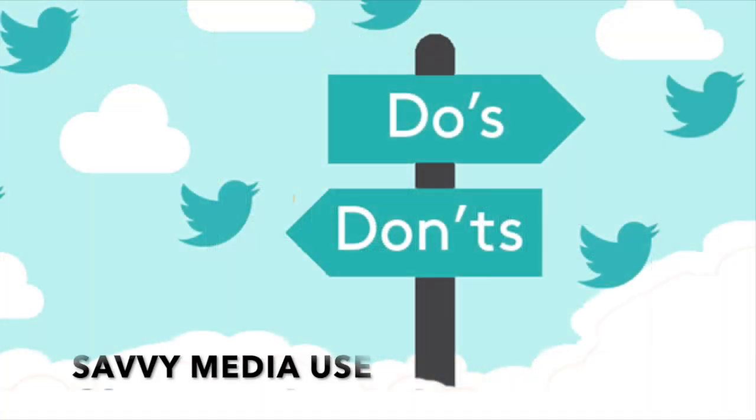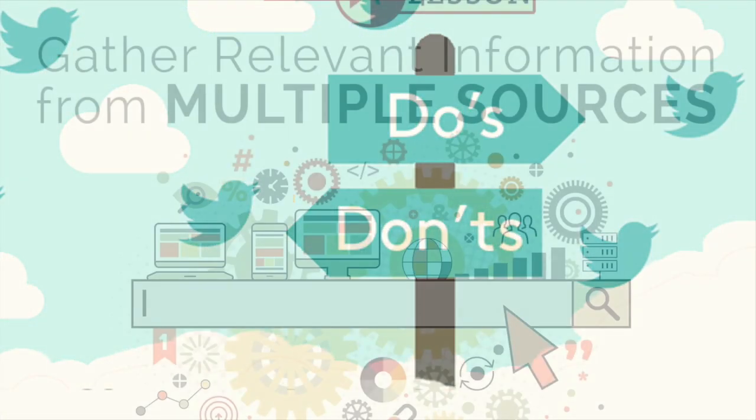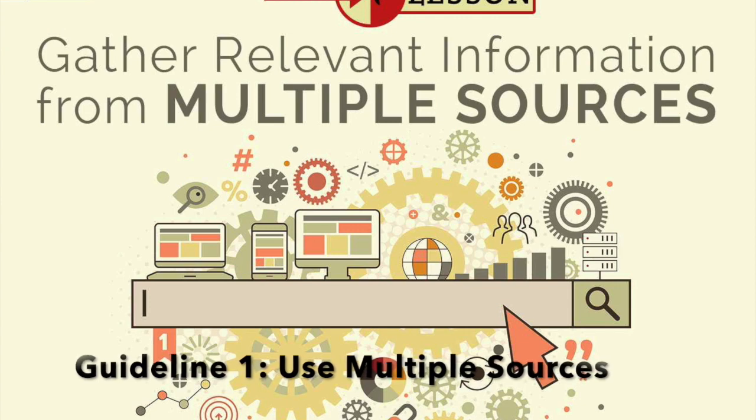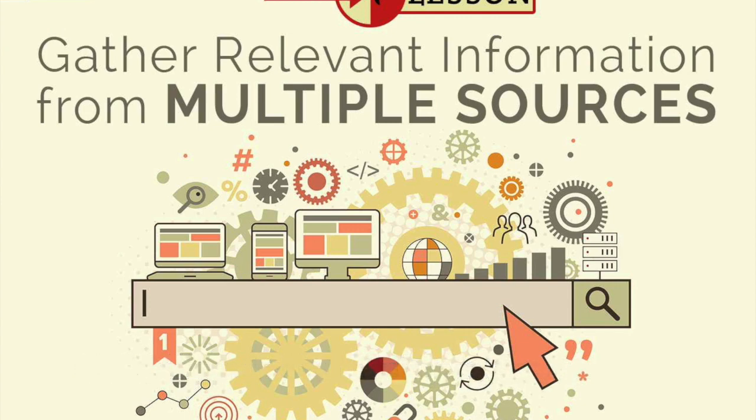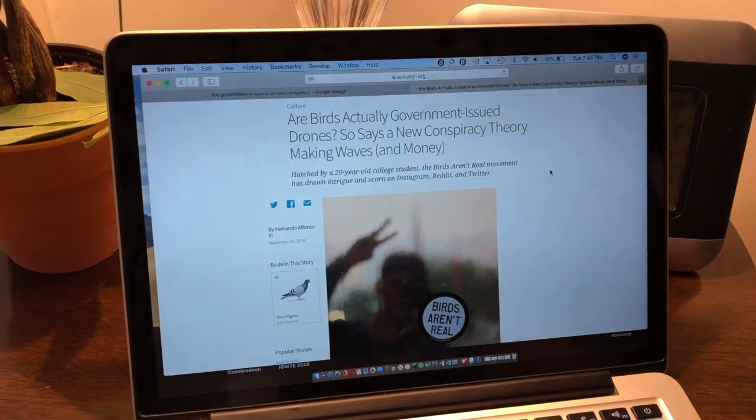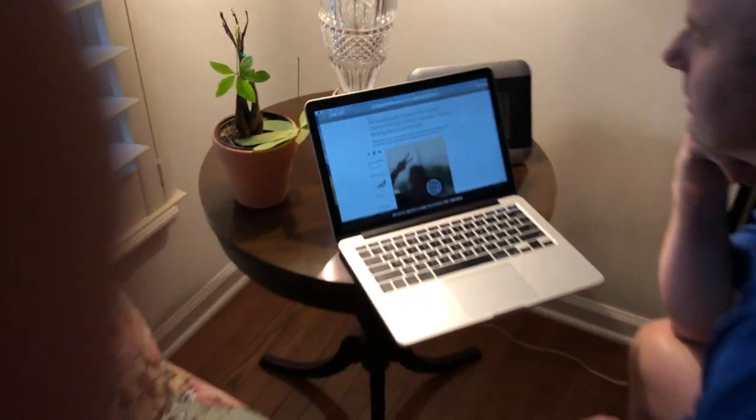Here are 3 important guidelines when reading media. Guideline 1. Make sure to use multiple sources. Here's a video that says birds are being used as drones by the government. Watch this person's reaction after reading just one article.